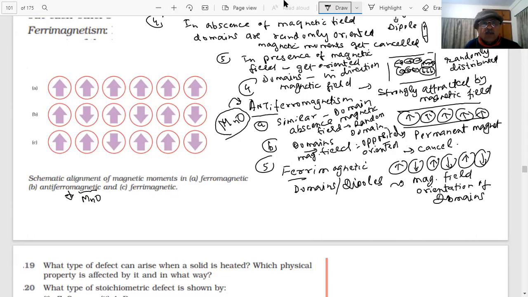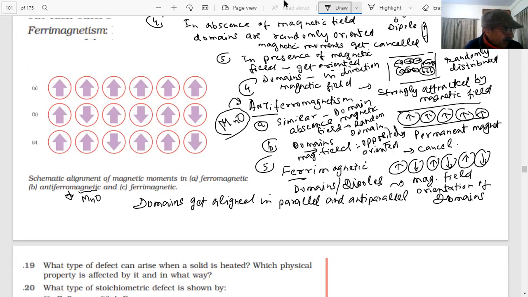Now what happens in this case is that the orientation takes place in such a way that the domains get aligned in parallel and anti-parallel, in the opposite direction, in unequal numbers.